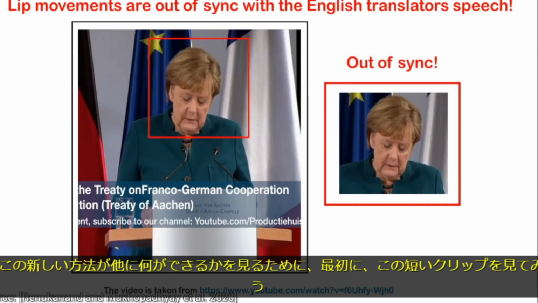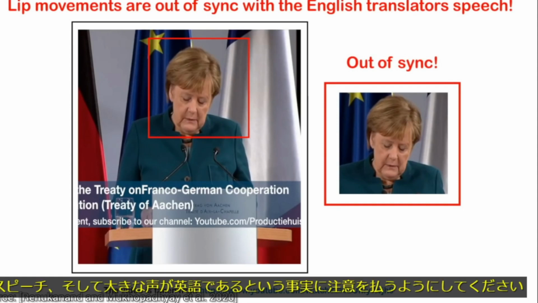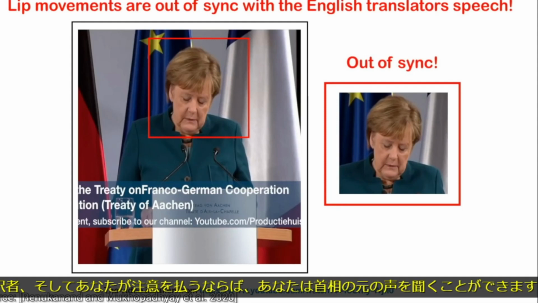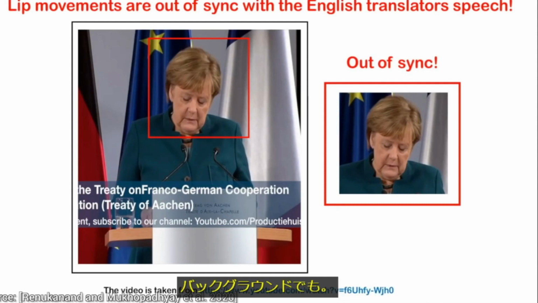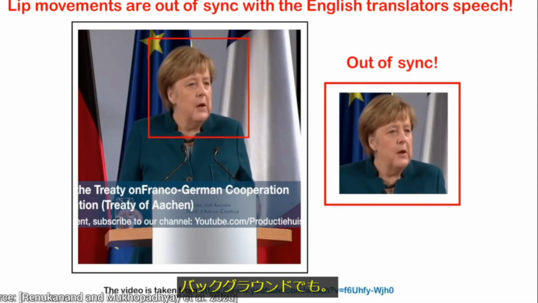First, let's watch this short clip of a speech and make sure to pay attention to the fact that the louder voice is the English translator, and if you pay attention, you can hear the Chancellor's original voice in the background too.